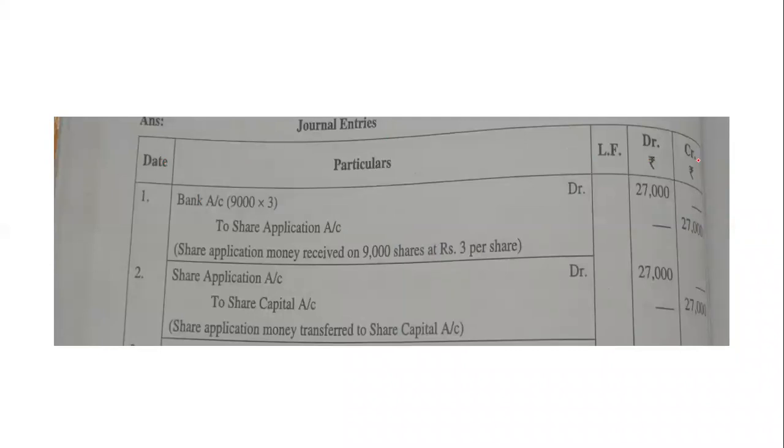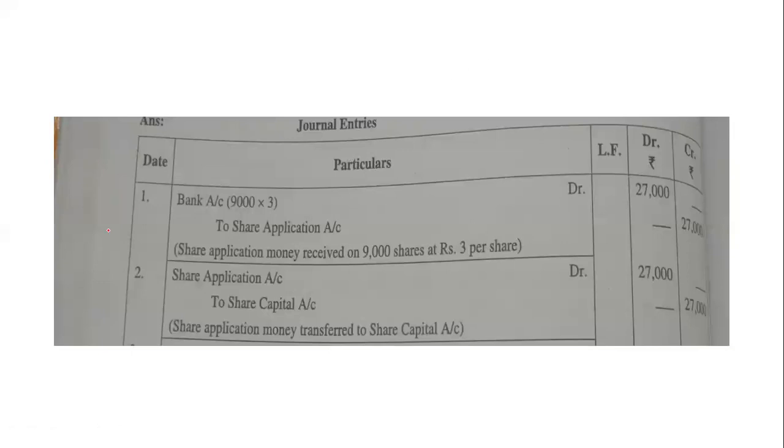Okay, LF, debit, credit, rupees. Bank account debtor to share application. Your equity, preference, no need of writing. Why? Because they have not mentioned anything. Bank account debtor to share application. See this question, we will do little interaction. You all should only tell me, okay?